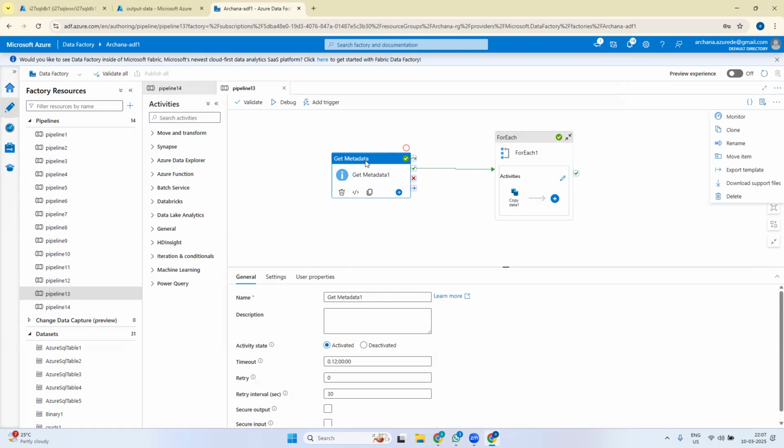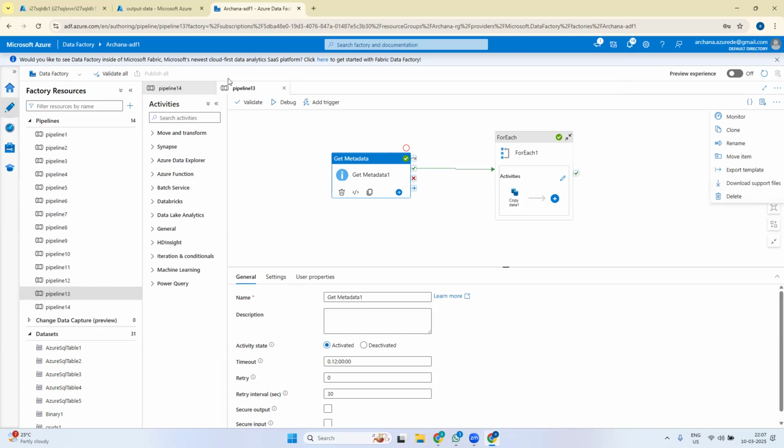When we export the template, the whole set of activities gets exported. But whenever you import it, it will ask whether you have this dataset and this linked service. You have to create them, then the pipeline will connect to those datasets and linked services. So half of the job you have to do again. You can't directly export and import the dataset, linked service and pipeline all three at the same time. Only the template gets exported.